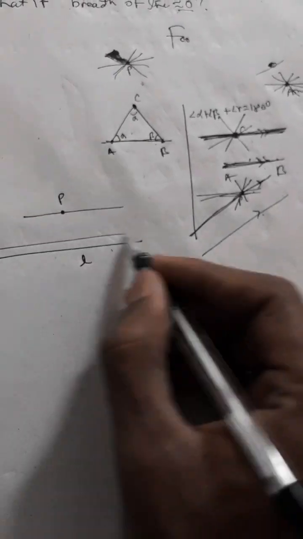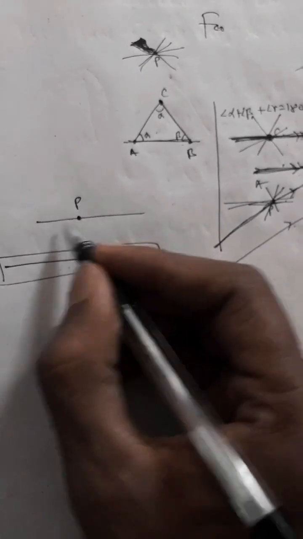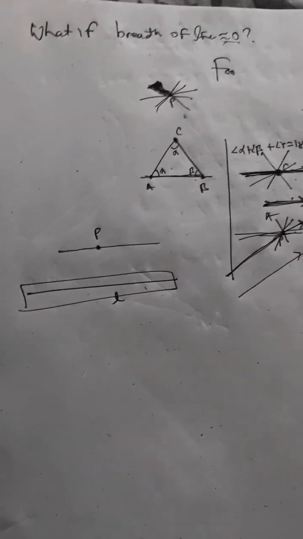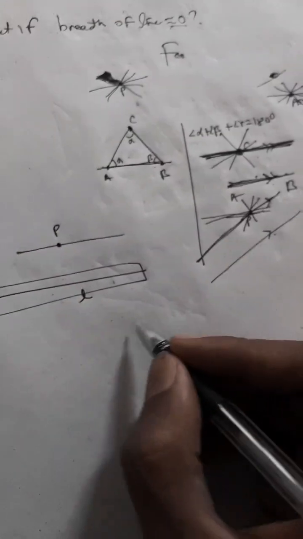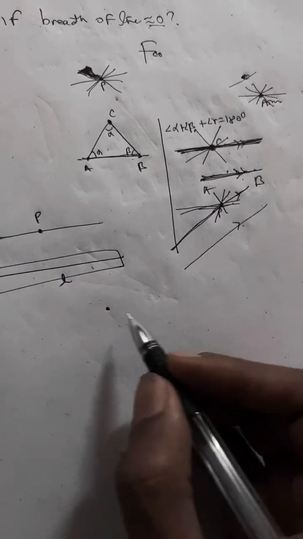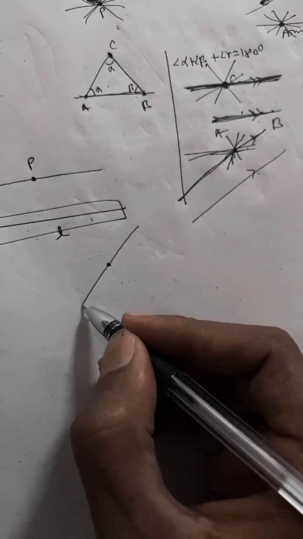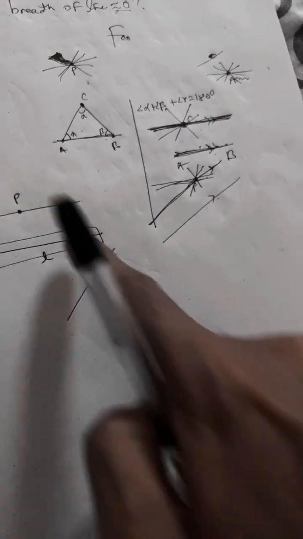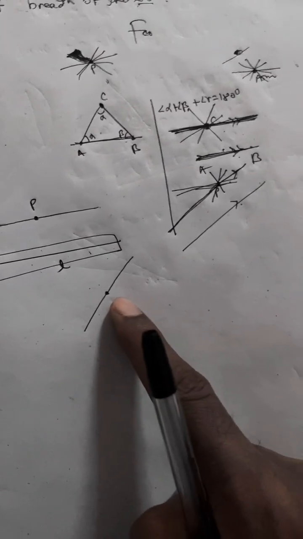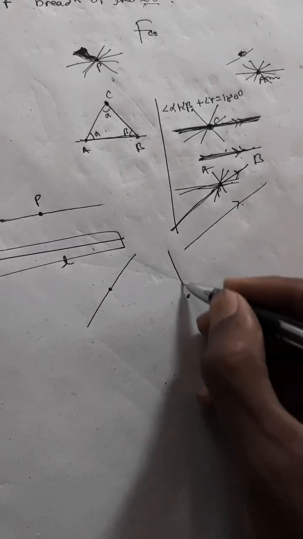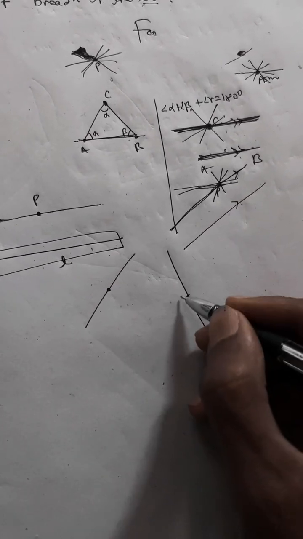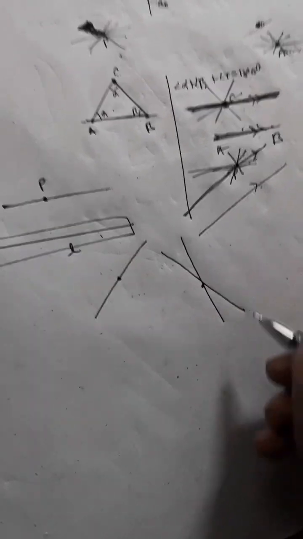Now throw away this line and then state a fact. Given a point P, there is exactly one line passing through it. Well, what does it mean? Okay, given a point, there is exactly one line passing through it. So here is one line. Now I can pass another line like this. Why should this one be special and this one be discarded? There is no reason. I can pass another line like this, and another like this. I mean, I can do it in infinite ways.